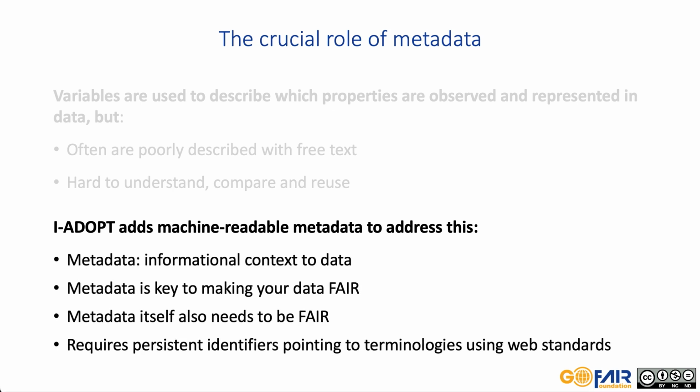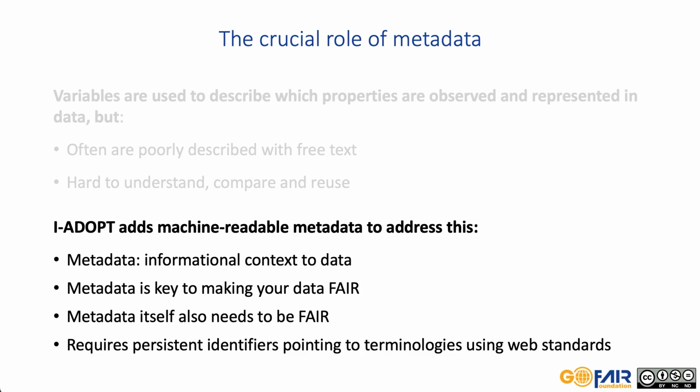Metadata provides informational context to data. Metadata is essential for making data findable, accessible, interoperable, and reusable by machines and humans. To make data FAIR, the metadata itself also needs to be FAIR. FAIR metadata requires persistent identifiers pointing to terminologies using web standards.